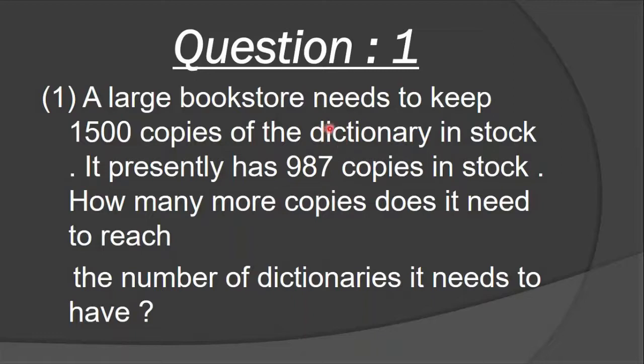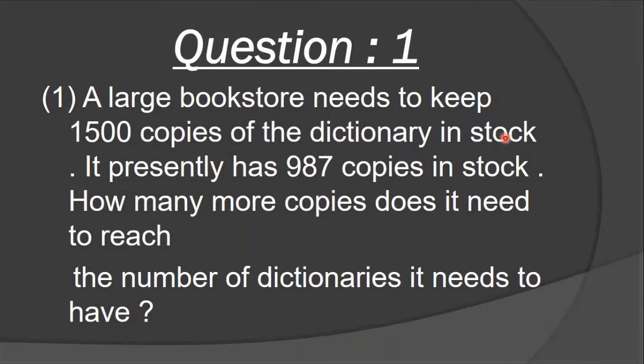Question number 1 is: a large bookstore needs to keep 1500 copies of the dictionary in the stock. How many copies does a large bookstore need to keep? The shopkeeper needs to keep 1500 copies of the dictionary in the stock.